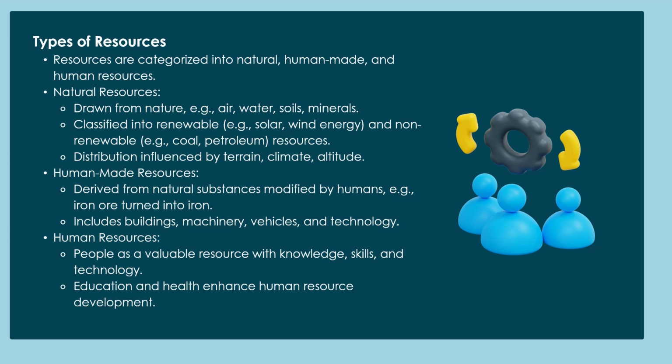The second one is human-made resources, derived from natural substances modified by humans. For example, iron ore turned into iron. This includes buildings, machinery, vehicles and technology. The third one is human resources. People as a valuable resource with knowledge, skills and technology. Education and health enhance human resource development.